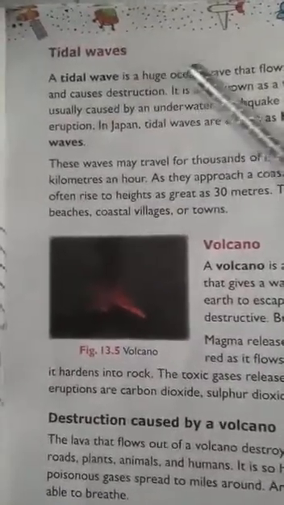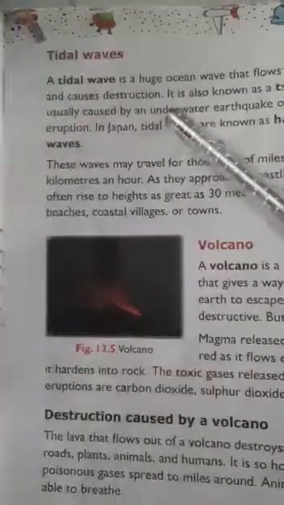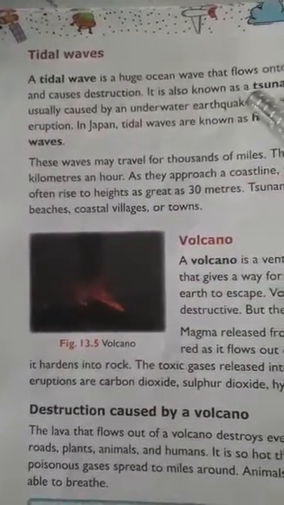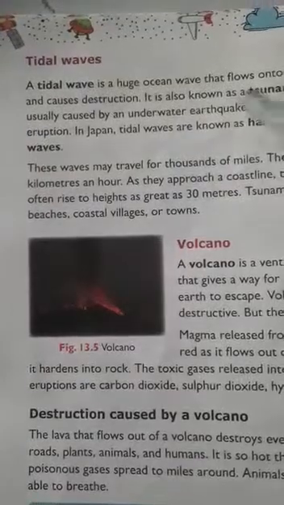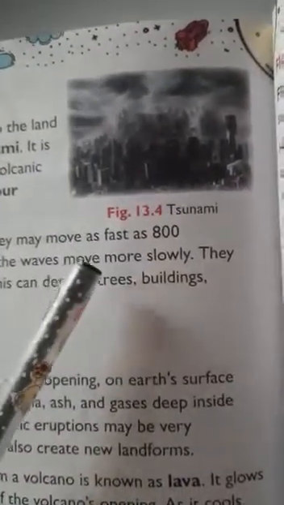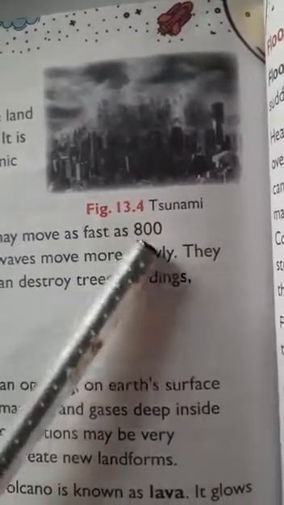What are tidal waves? A tidal wave is a huge ocean wave that flows on to the land and causes destruction. Here you can see in this picture, this is called tsunami. It occurs because of an earthquake under the ocean.